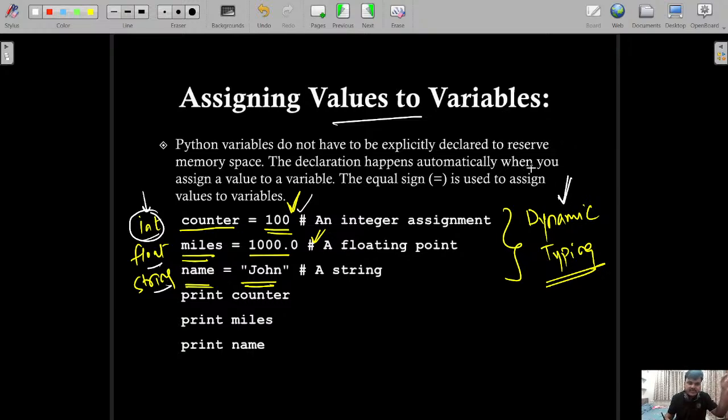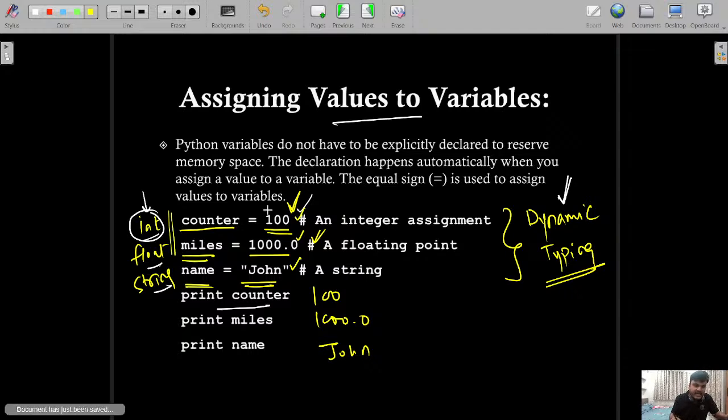This was asked once in, I think, one of the competitive exams also. If you write print counter here, that particular 100 is going to be output. Miles gives 1000.0, and name gives John as the output. By default, the compiler will understand that this is a string, this is a floating point, this is an integer. Even if you do not write the type, at runtime it will understand by the nature of the declaration.